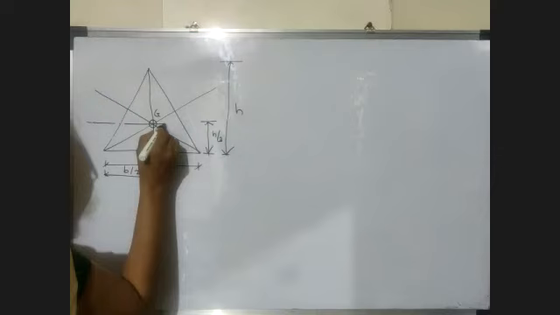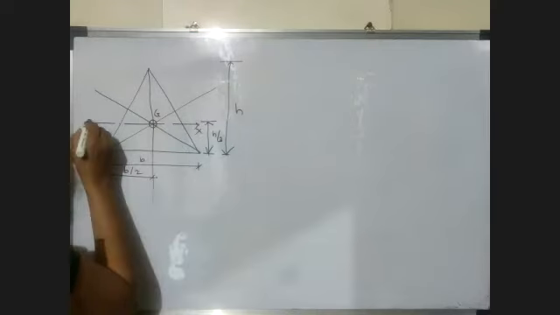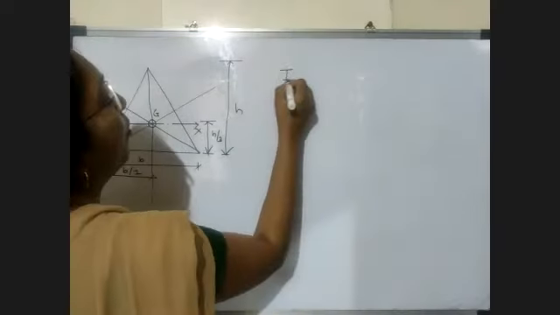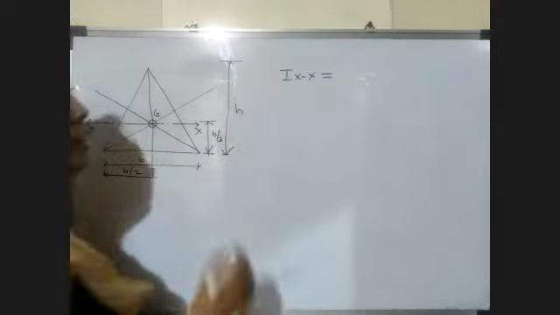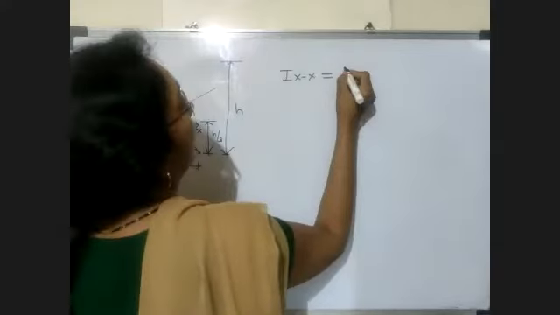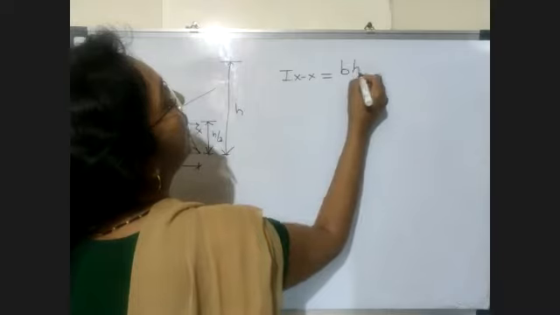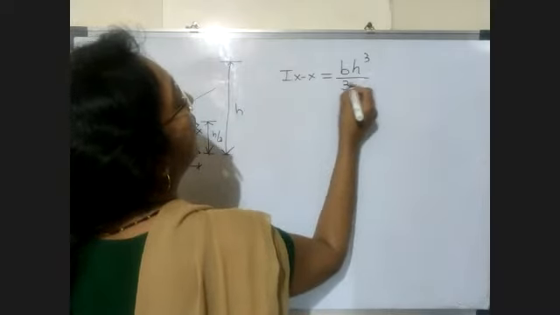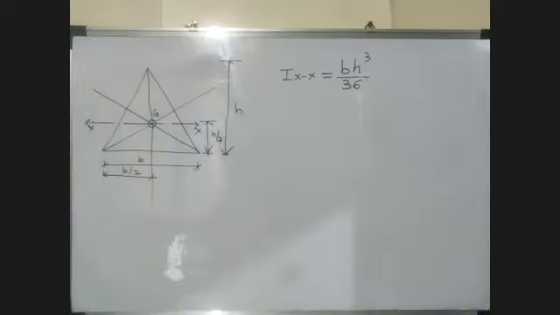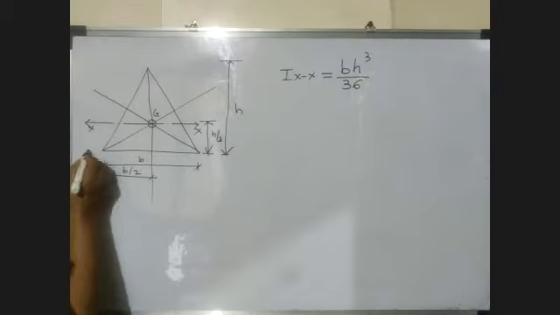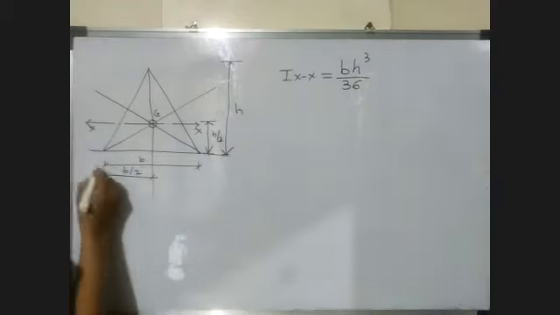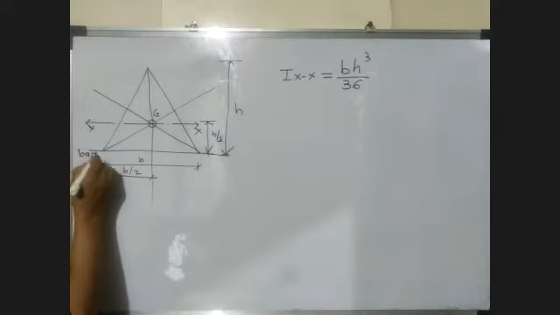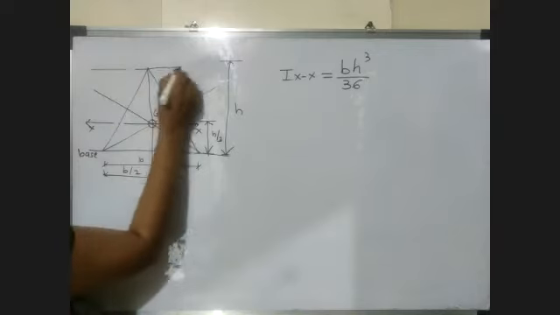Before studying moment of inertia, your centroid concept should be clear. So now this is the horizontal centroidal axis X. The formula for moment of inertia about the horizontal centroidal axis is BH cube by 36. Now there are two more formulas we have, that is moment of inertia about the base and the moment of inertia about the apex.